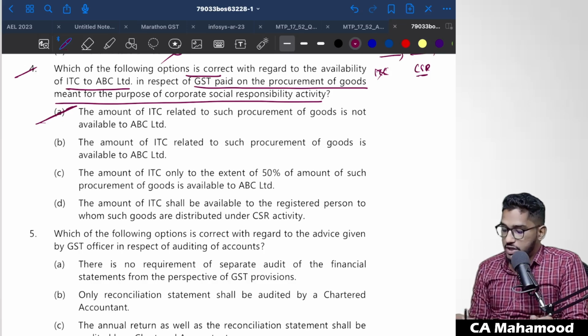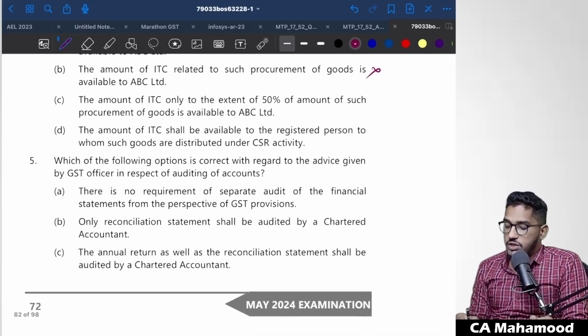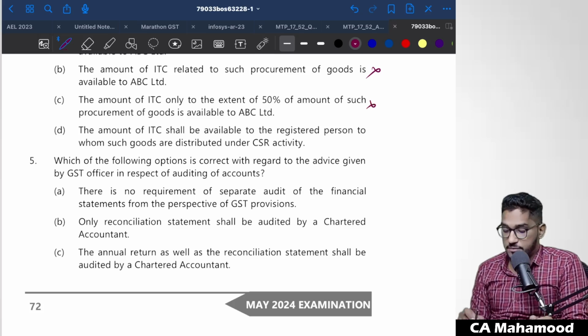The amount of ITC related to such procurement of goods is available. No, it should not be available. The amount of ITC only to the extent of 50% of amount of such procurement is available. No, this also we did not see anywhere. The amount of ITC shall be available to the registered person to whom such goods are distributed under CSR activity. No, this also we did not see.